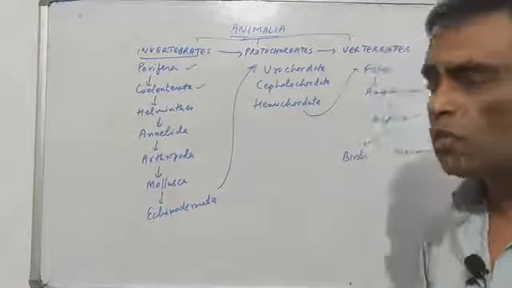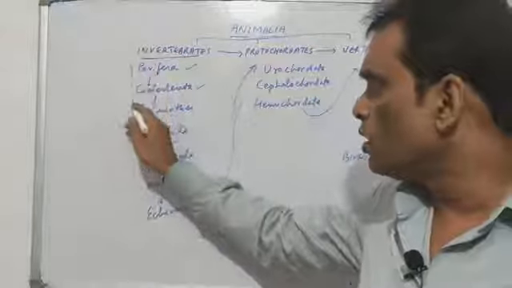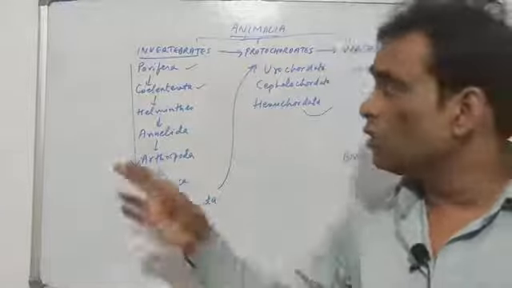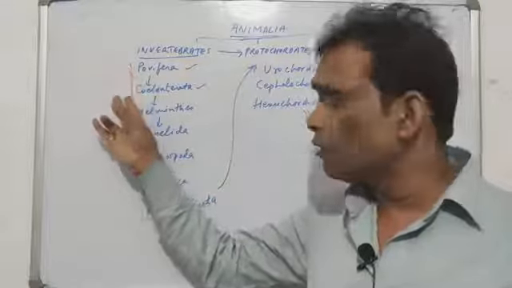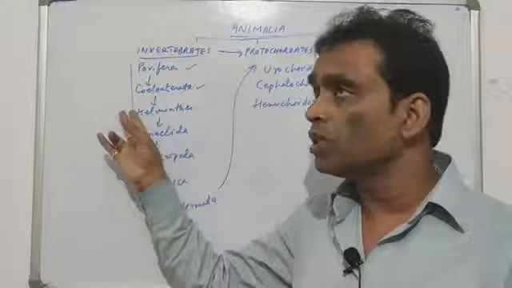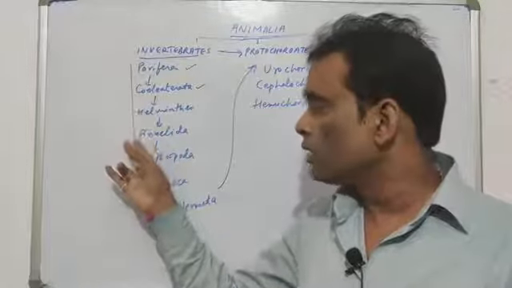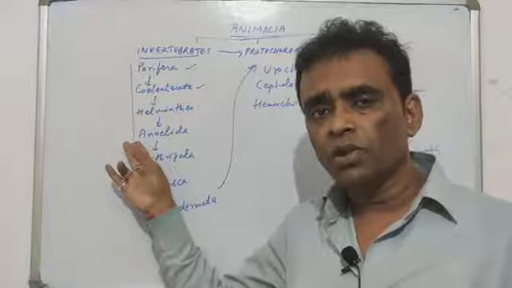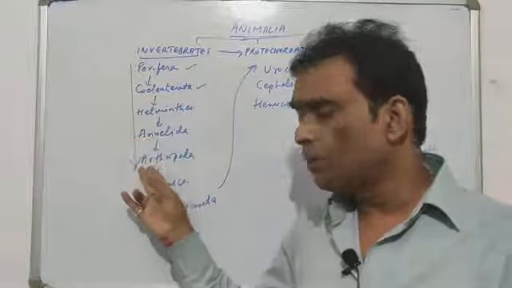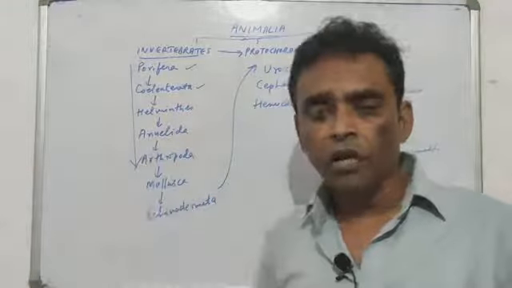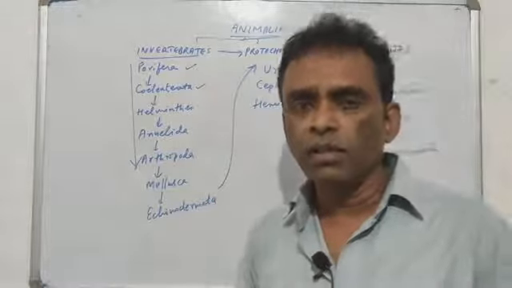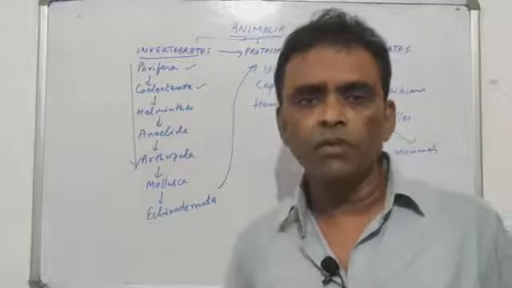In the previous video I discussed from Porifera to Arthropoda, the slow progression from the cellular level of organization to the tissue level of organization. Even in the tissue level it was developing from diploblastic to triploblastic, and then the tissues developed into organs because of the development of a true coelom, and then the development of exoskeleton in Arthropoda, and the legs with joints. That was what we discussed in the previous video.